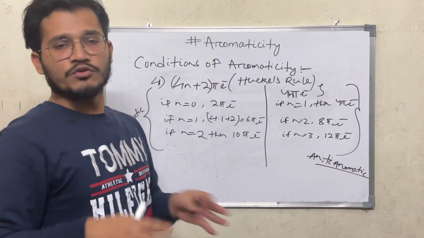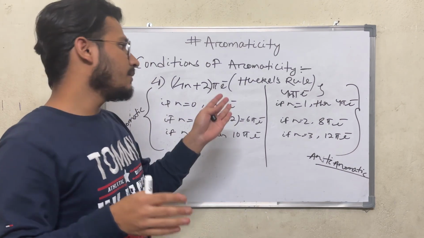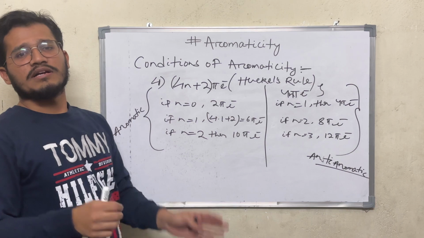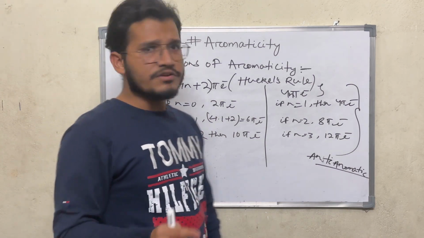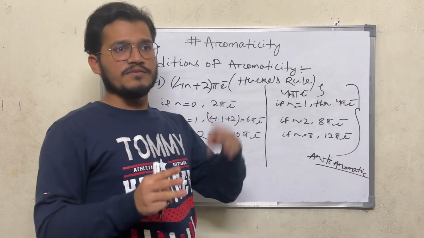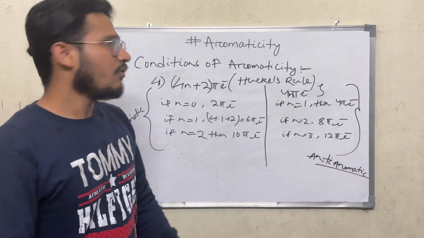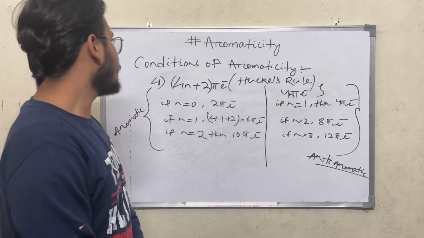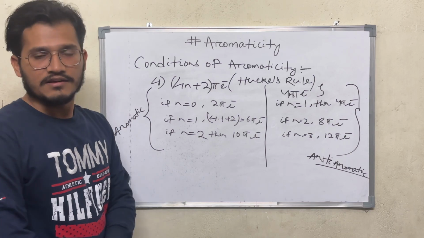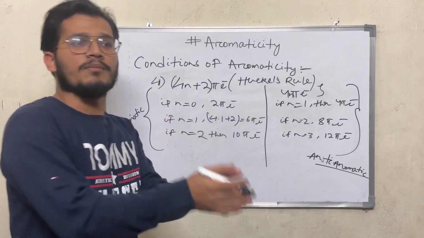Now the question again arises. We know what a compound should follow to be aromatic, and what the conditions are for a compound to be anti-aromatic. Now the question arises: what are the conditions for non-aromatic compounds? We have studied three conditions previously. If any one of them fails, then the compound is said to be non-aromatic. Now we will discuss some problems related to aromaticity, and we will clarify all of these conditions, and know when a compound is said to be aromatic, anti-aromatic, and non-aromatic.